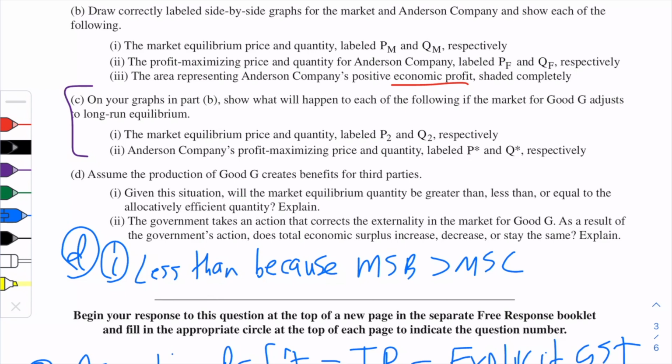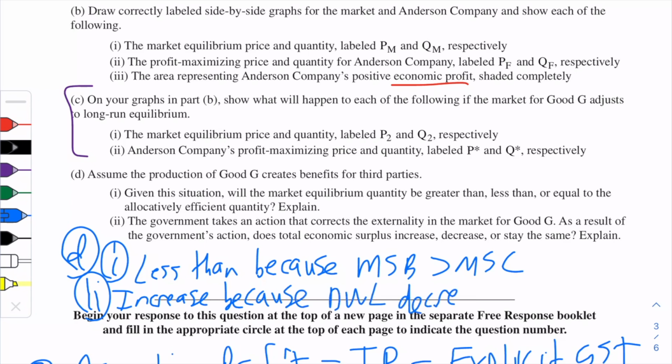Yes. Do you have deadweight loss? No. So what happened to the total economic surplus? It has to increase. So you would say increase because deadweight loss decreases.